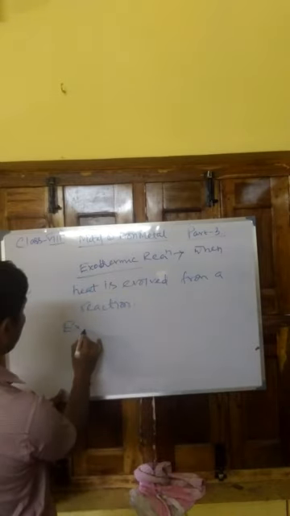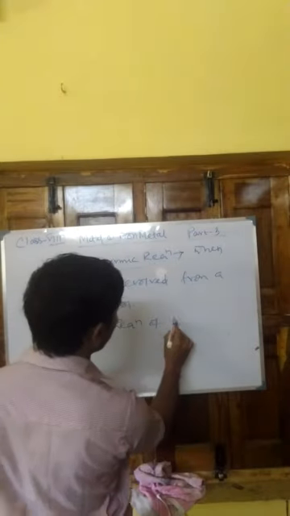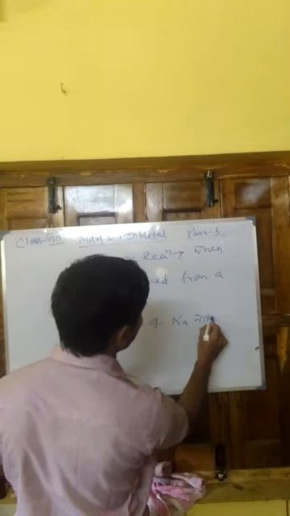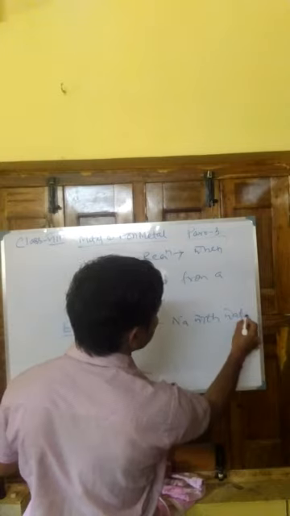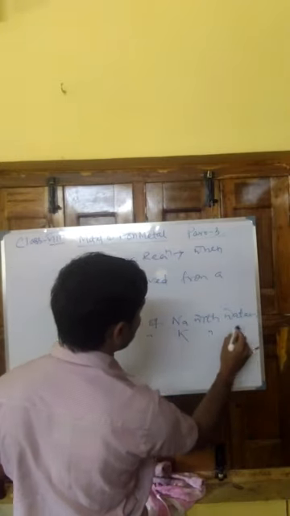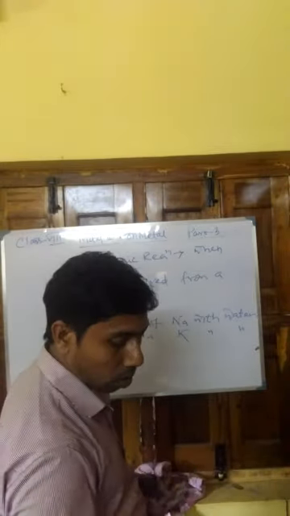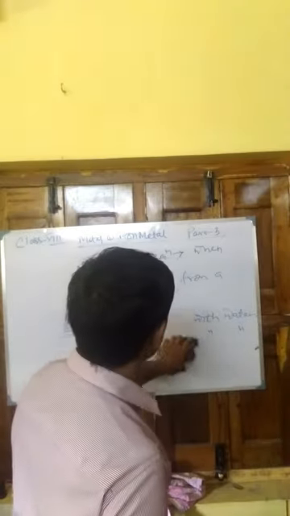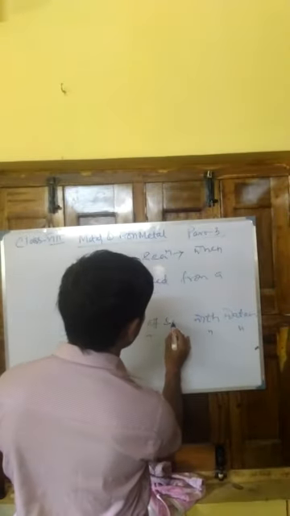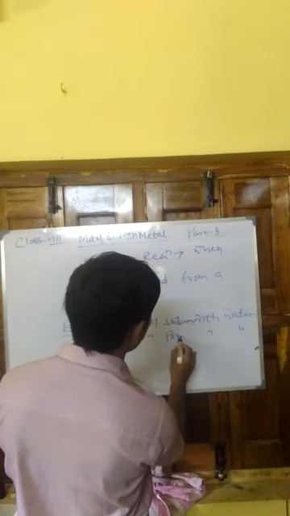Example, reaction of sodium with water. In the same way, reaction of potassium with water. Now Na and K are the symbols of the elements. Now we have to write sodium, potassium by this term.